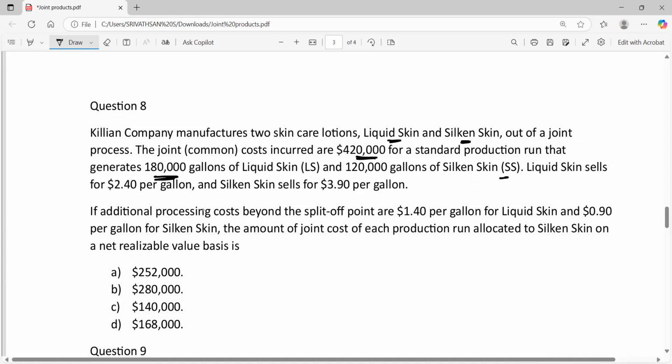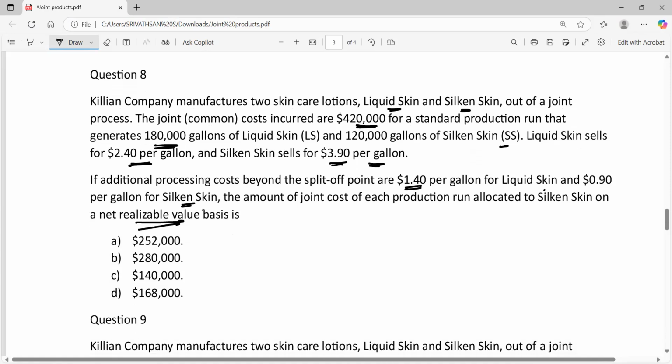Liquid skin sells for $2.4 per gallon. Silicone skin sells for $3.9 per gallon. If additional processing costs beyond the split off point are $1.4 per gallon for liquid skin and $0.9 per gallon for silicone skin, the amount of joint cost of each production run allocated to silicone skin on NRV basis is how much? So very simple. So let's draw this.